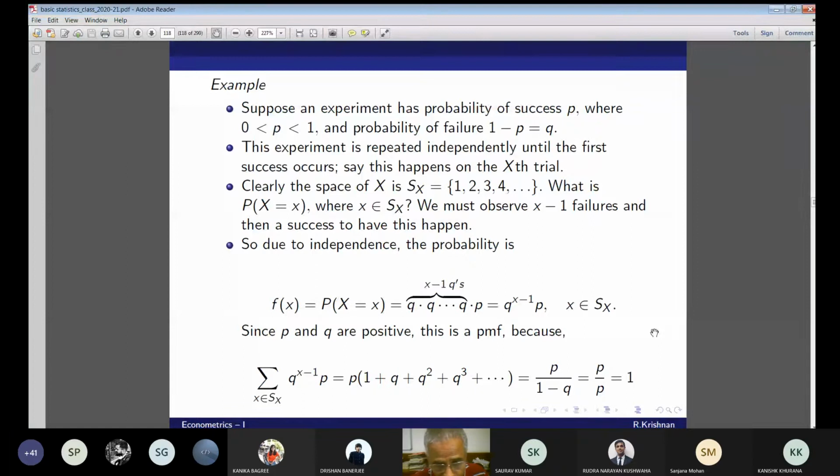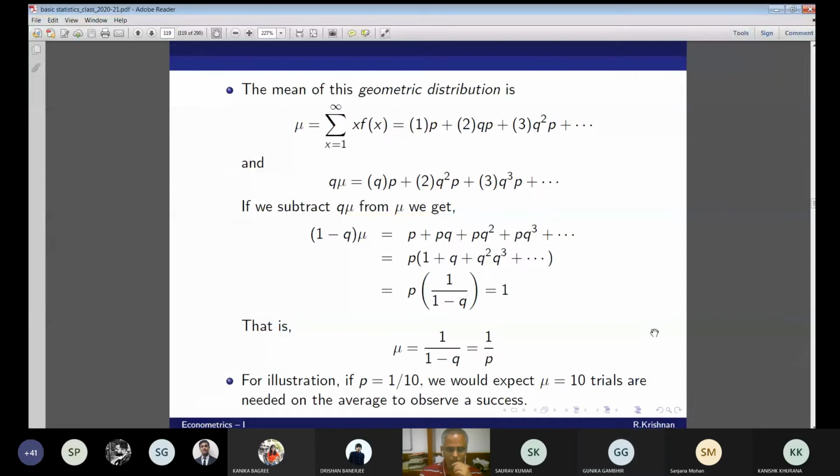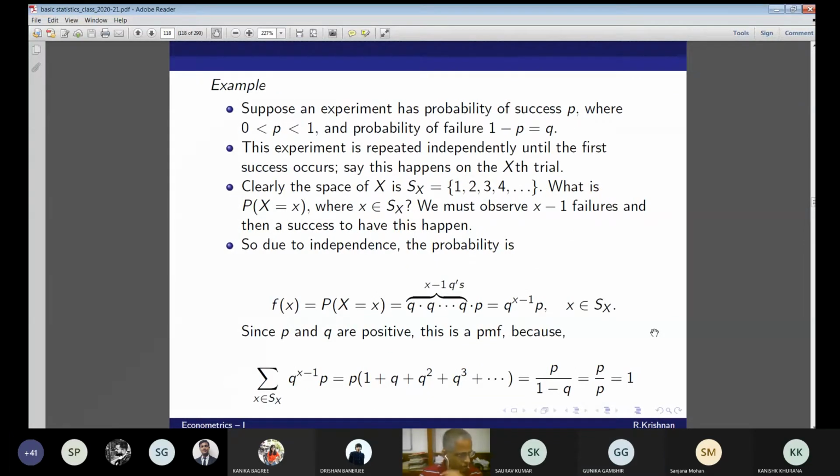q^(x-1) p, where x is in Sx. Since p and q are positive, this is a PMF because the sum is equal to 1. Remember, this is the condition for a PMF. So that is satisfied. Okay, the mean of this geometric distribution, this is actually a geometric distribution.